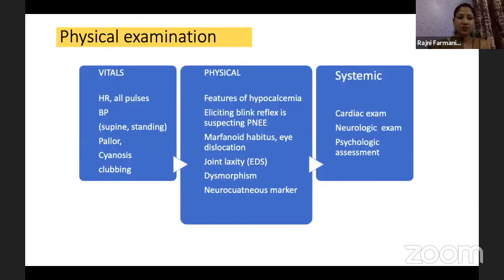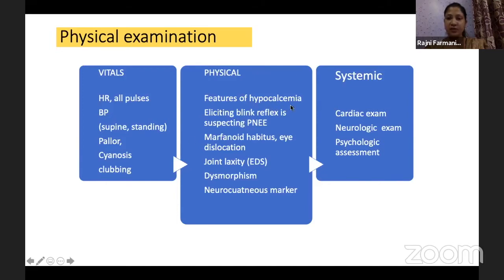Physical examination: needless to say, a detailed examination should be done. Heart rate, all the pulses should be well examined. Blood pressure, supine and standing, heart rate and BP both have to be seen. When the child is supine and at rest, take the readings, then make him stand for 10 minutes and again check heart rate and BP. Pallor, any cyanosis, clubbing are hints for any structural cardiac heart disease.